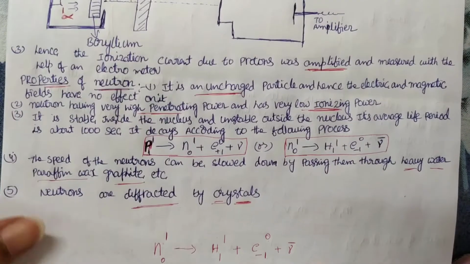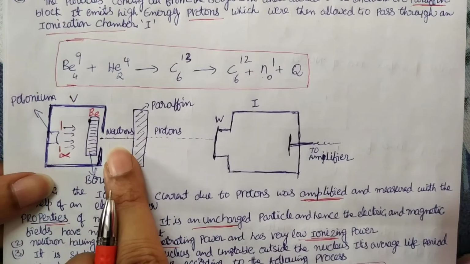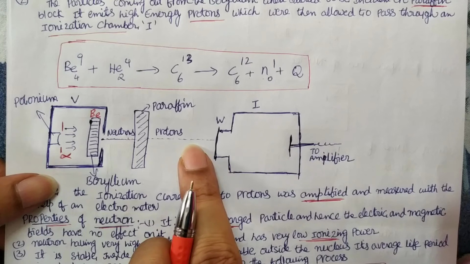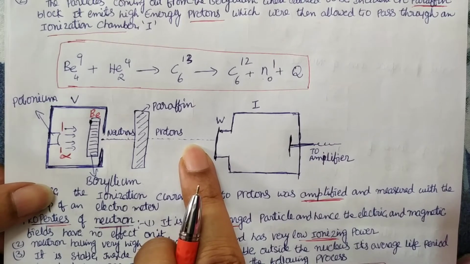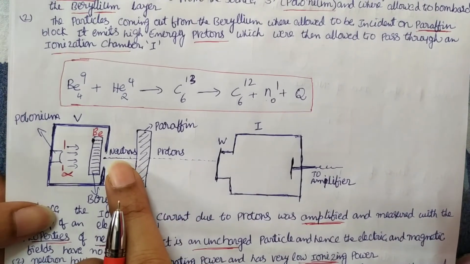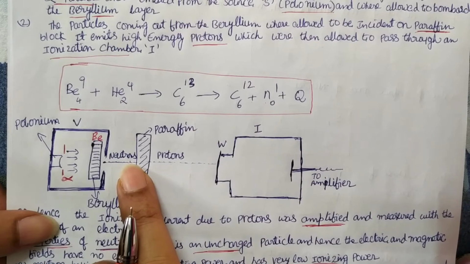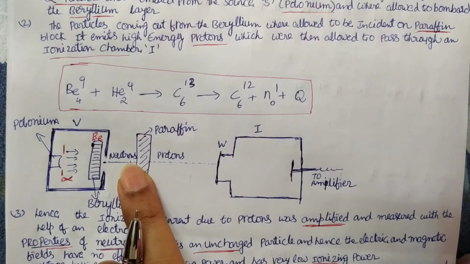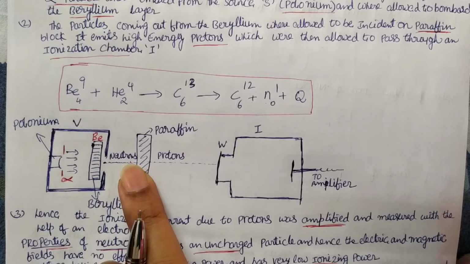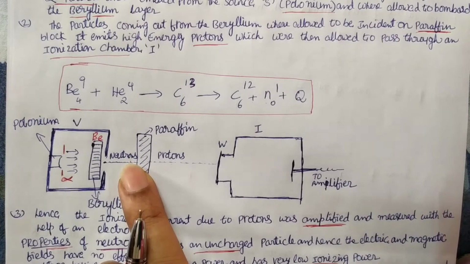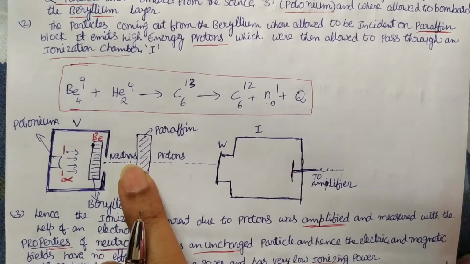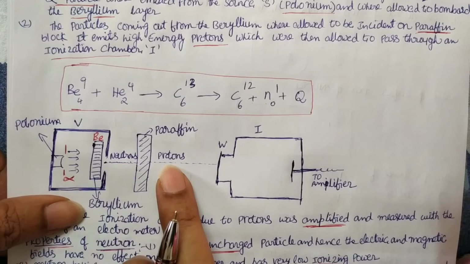And why are they converting these neutrons into protons by passing them through paraffin wax? To measure the number of neutrons, there is no instrument to measure that. Why? Because it is a neutral body. If you use an electrical instrument, it won't show any reading. Even if the particles reach the circuit or the device, they do not show any reading. That's why we deliberately convert them to protons.